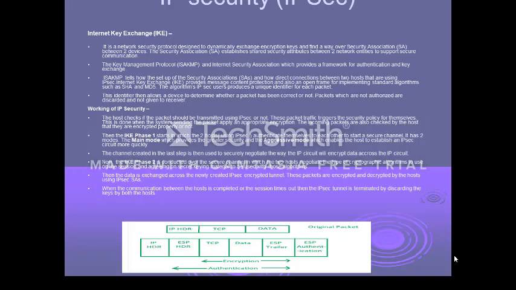So there are two modes as we discussed, one being transport mode, the other being tunnel mode. In transport mode, as you look here, the original packet contains only three fields: IP header, TCP header, and then the data, that is the payload. In transport mode, IPsec leaves the first part, that is the IP header, as it is, and